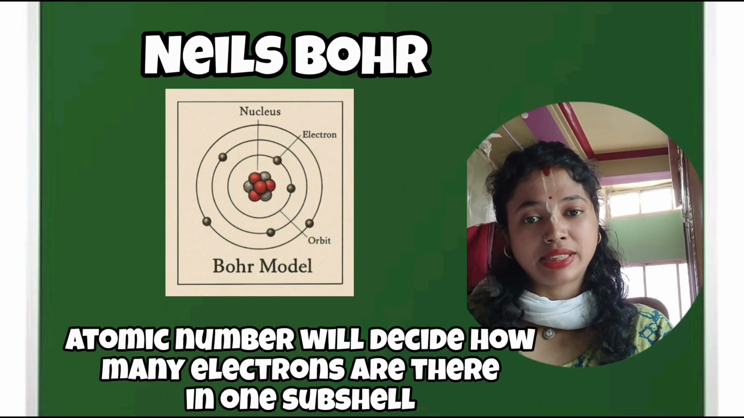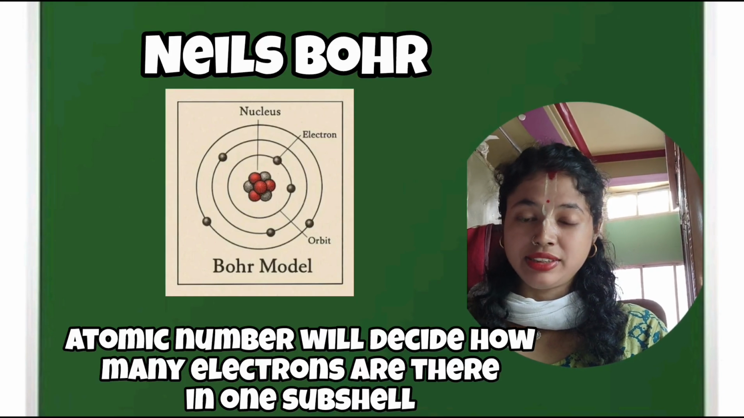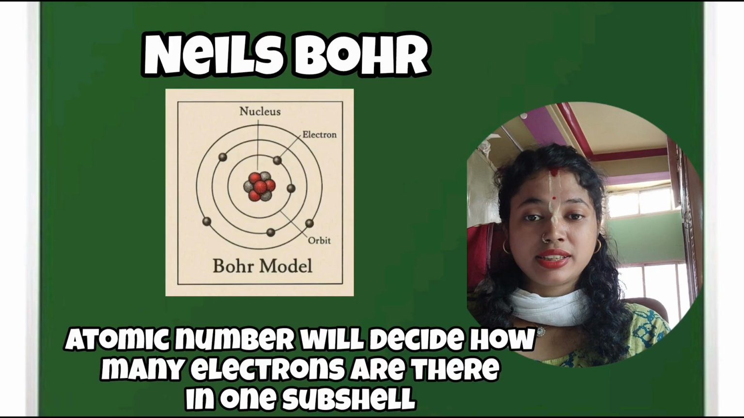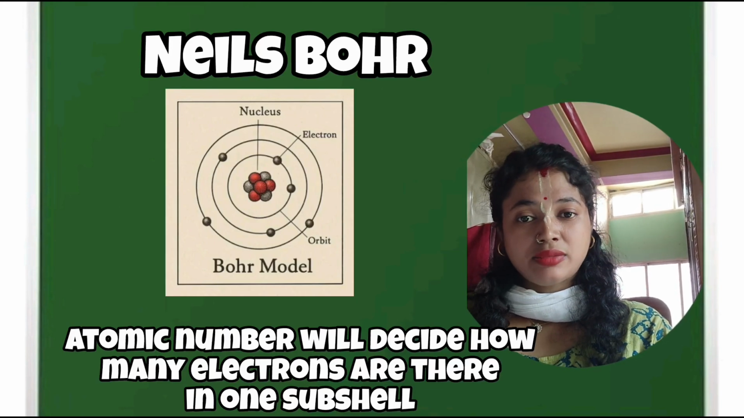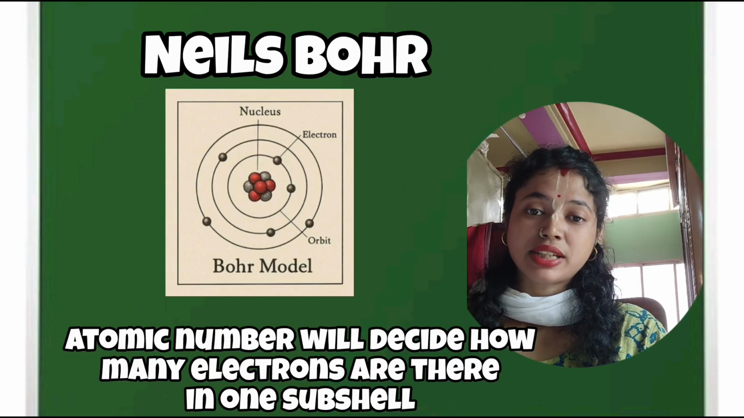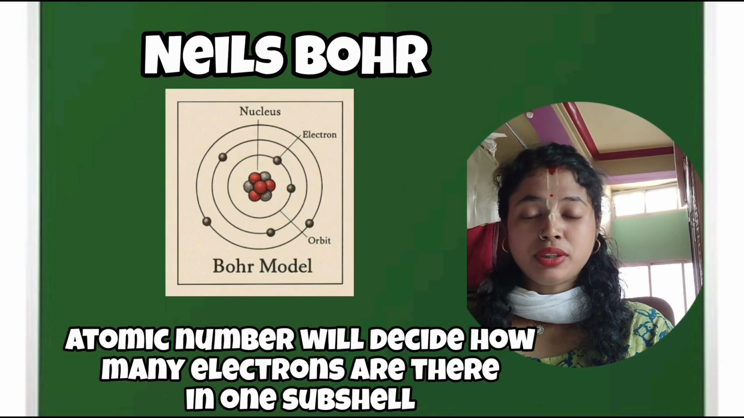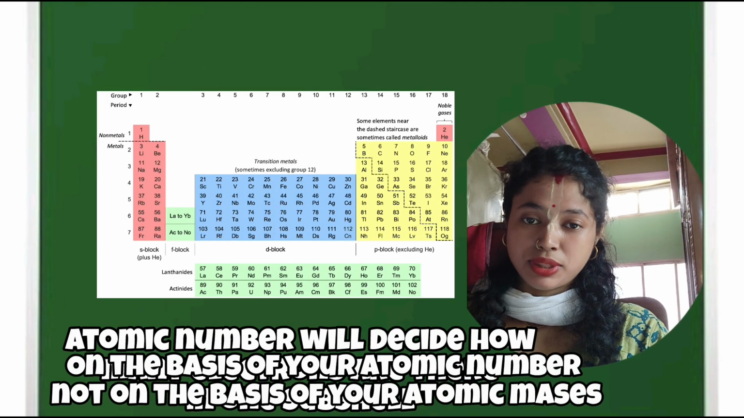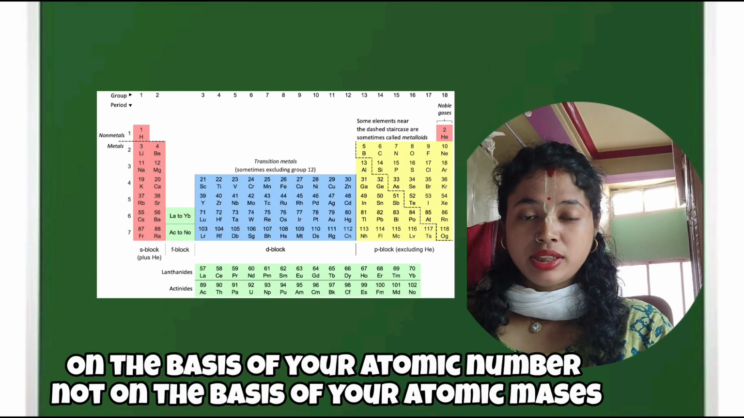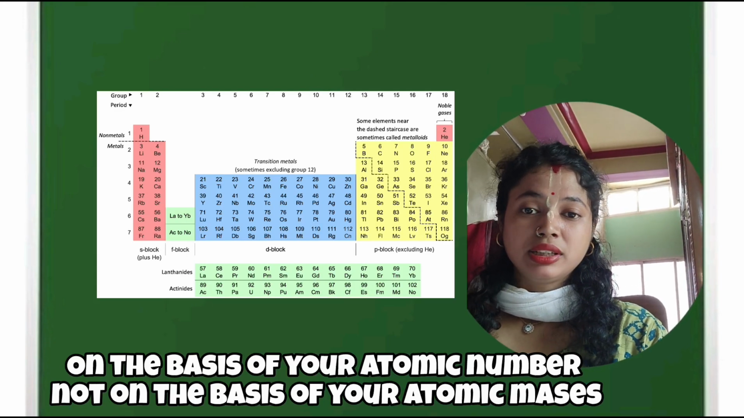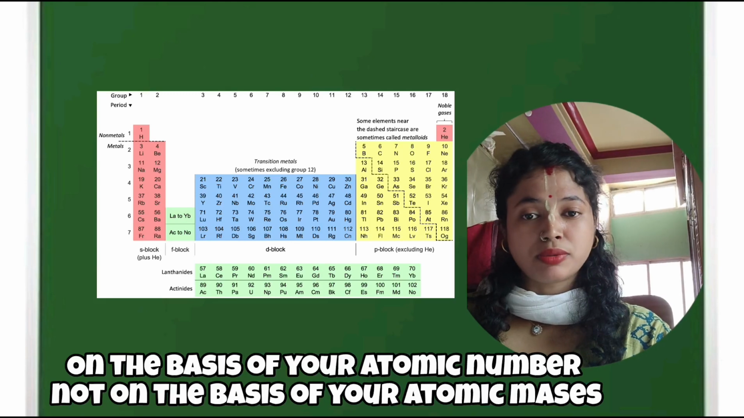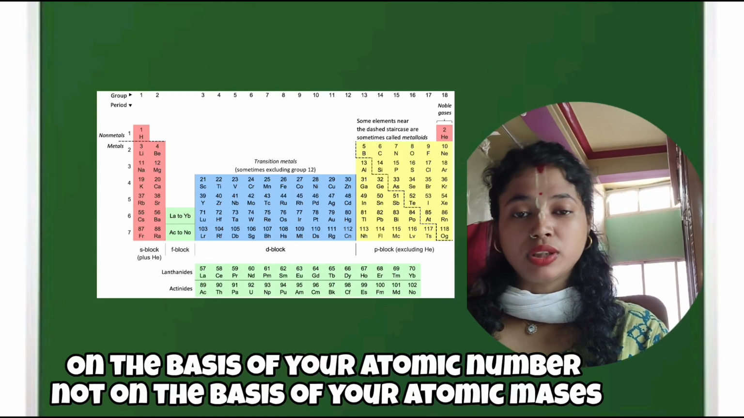That is called the atomic number. The atomic number decides how many electrons there are in an atom, and that way we could classify atoms into the periodic table on the basis of atomic number, but not on the basis of atomic masses. So we did that on the basis of atomic number, which is given by this principal quantum number. These are called orbits.